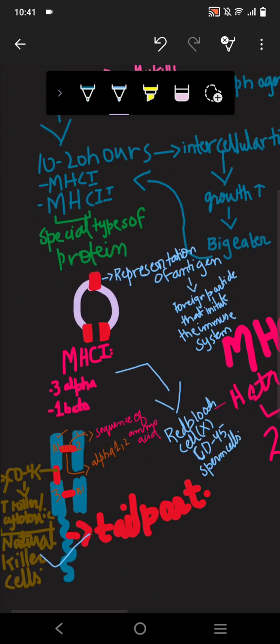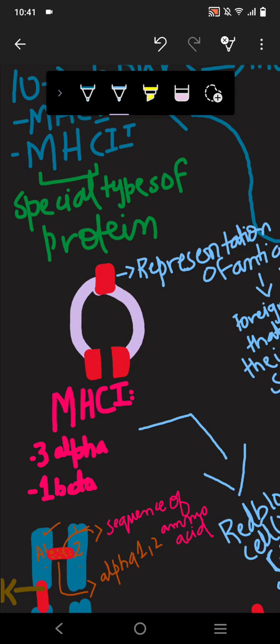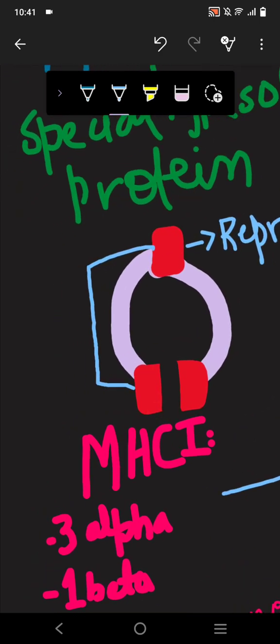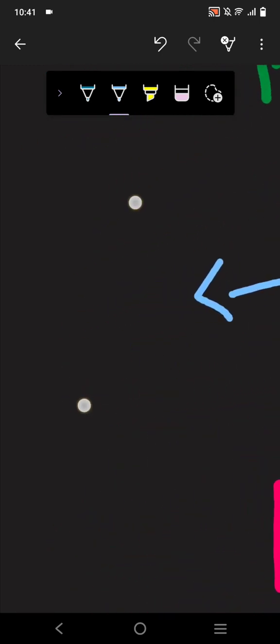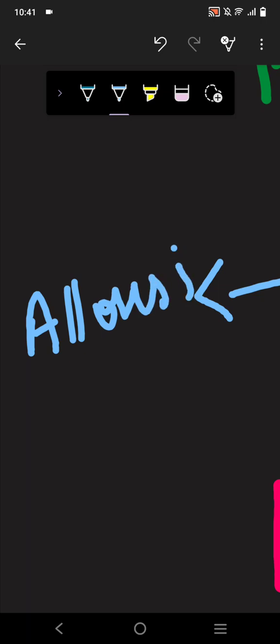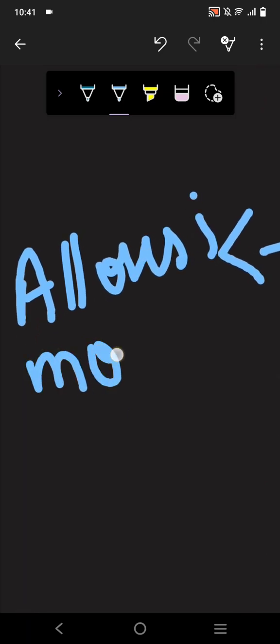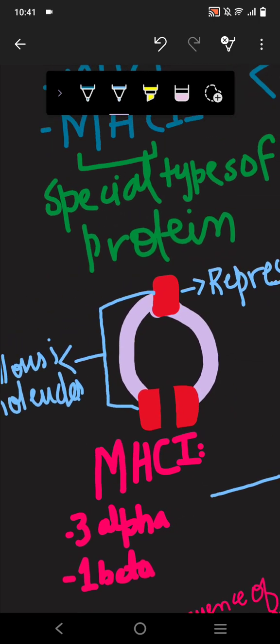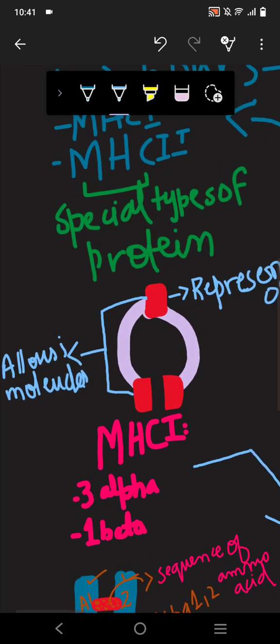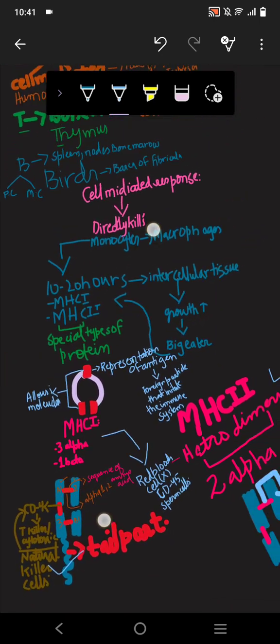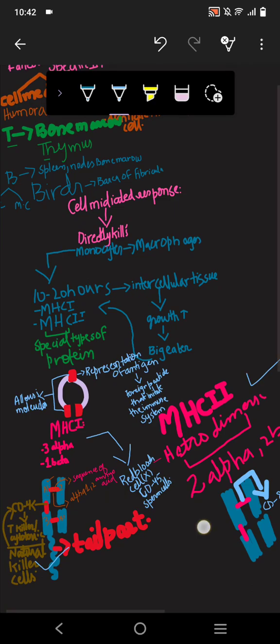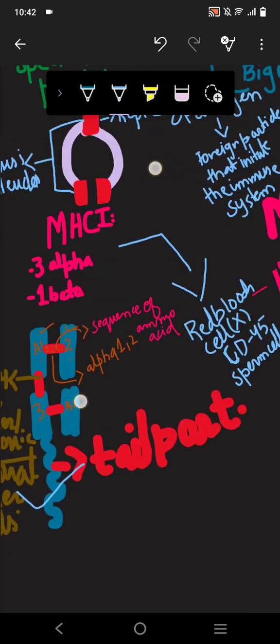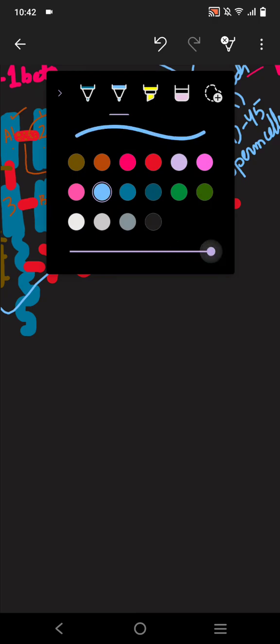I'm going to clarify more: MHC1 and MHC2 are allowed by our body. Why does our body allow them? Because our body thinks that it is our own molecule. It is a helpful molecule that protects us, our own man, as we say. So it does not harm us. It is the molecule that protects us. So I'm going to make the diagram here again.